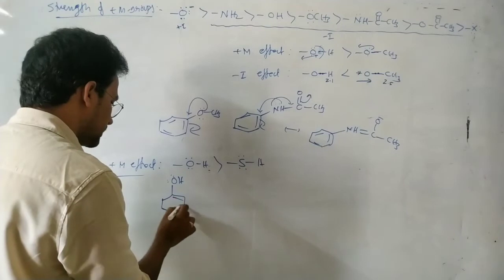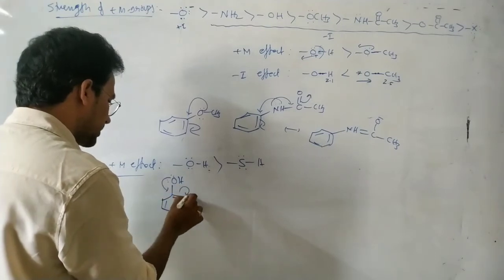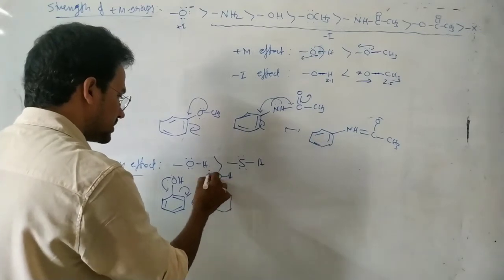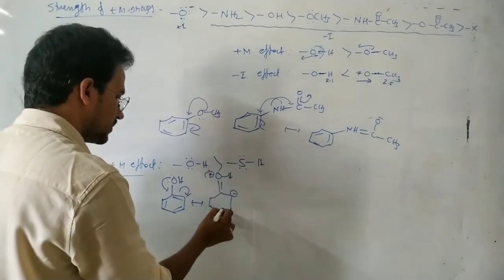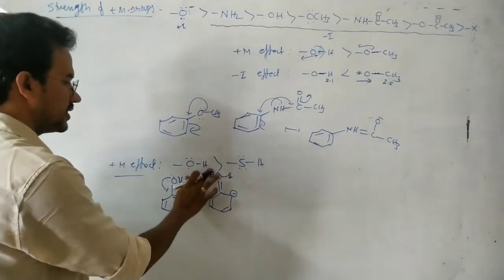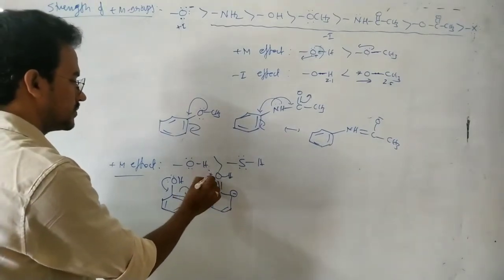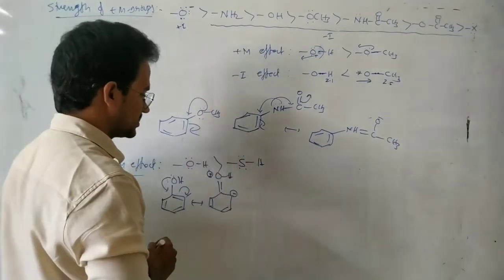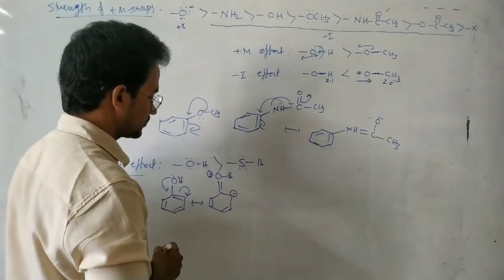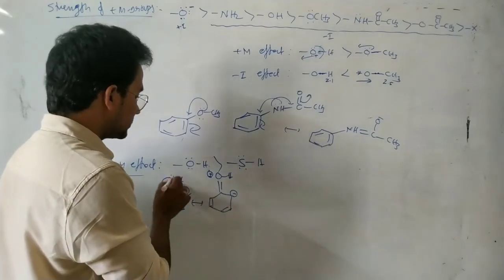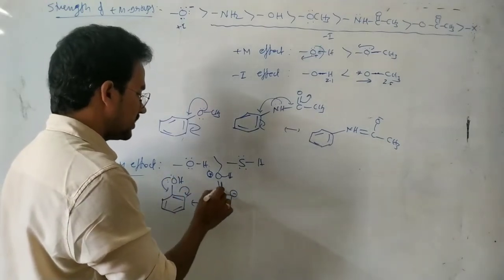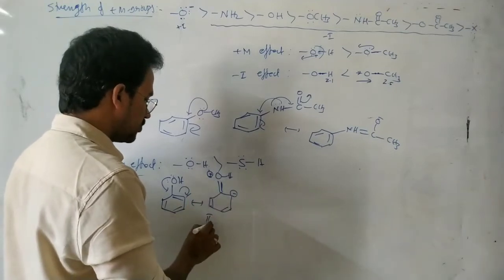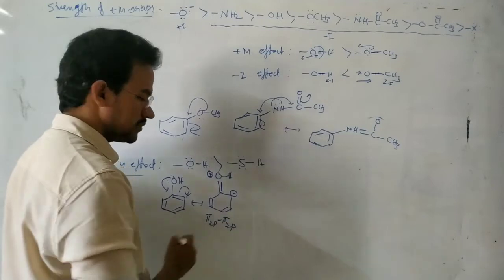In OH, this pi bond. Whenever the non-bonding electrons are delocalized into the benzene ring, this is the resonating structure. Because of this resonance, a pi bond is formed between the oxygen 2p orbital and the carbon 2p orbital. So this is a pi 2p-2p bond.